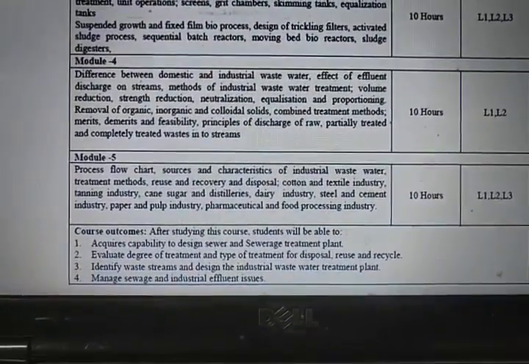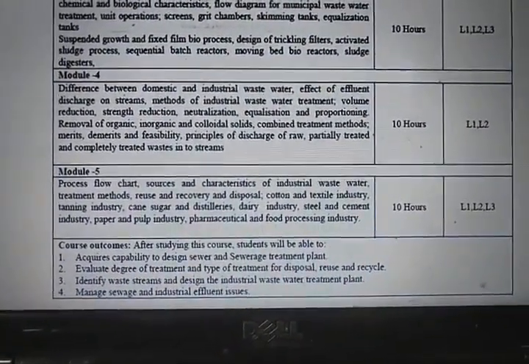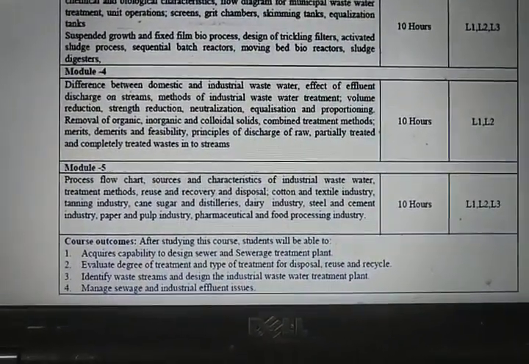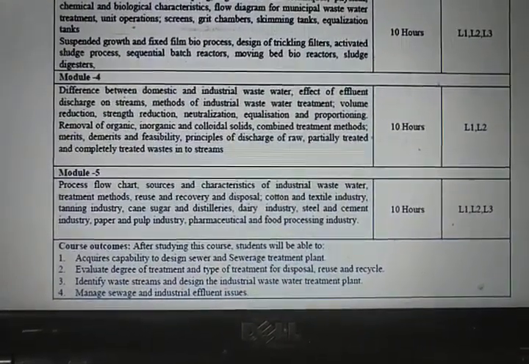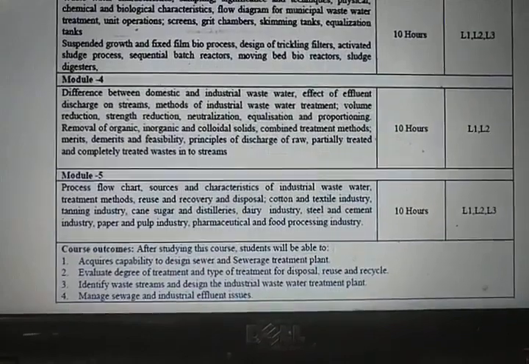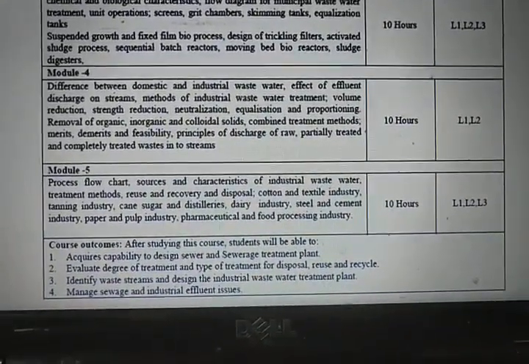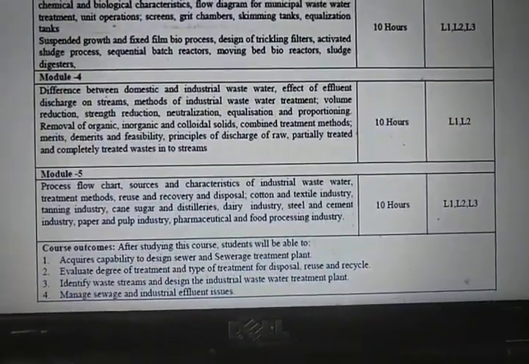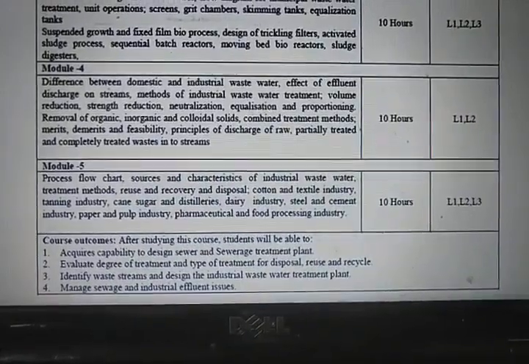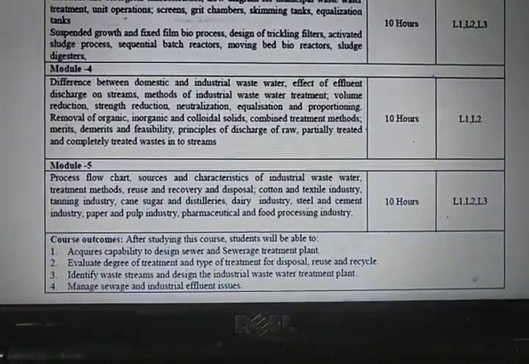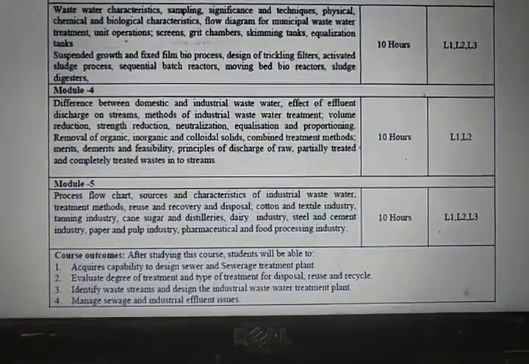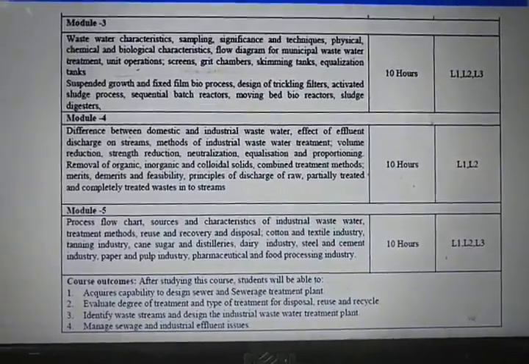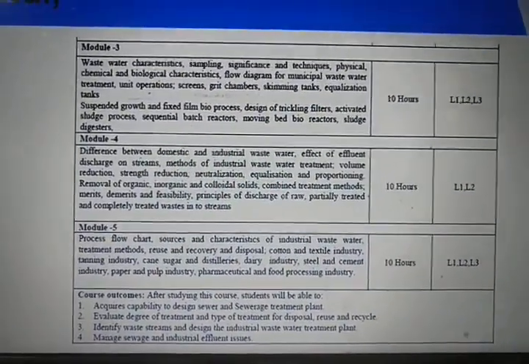Like here, when you know the characteristics and the pollution control board norms, you should be able to identify which treatment unit has to be planned in order to treat the wastewater effectively without causing any harmful effect to the people or to the environment. And you also learn to manage the sewage and industrial effluent issues. That means what treatment should be given, what degree of treatment is required for the effluents, etc. So this is the general outline of your syllabus in municipal and industrial wastewater engineering.